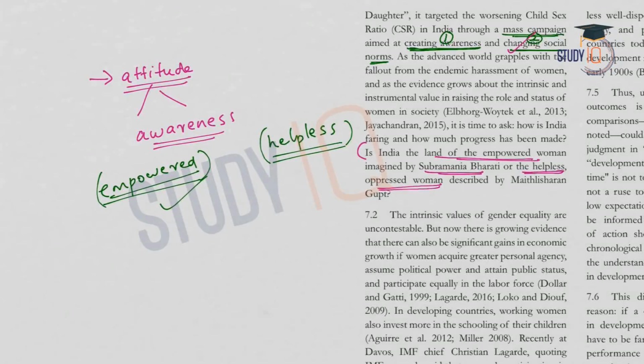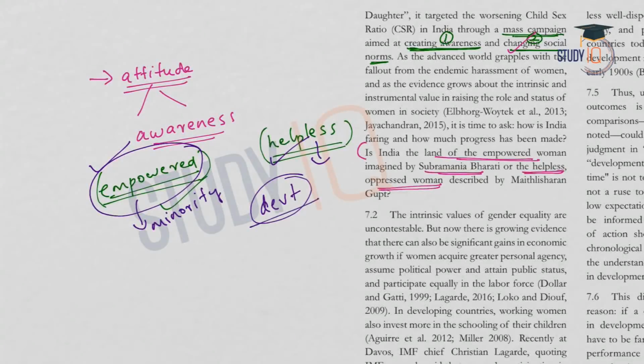That is the question. We must say that even though a group of empowered women represents the women, it is only the minority. The majority belongs to the second category, that is helpless, oppressed, vulnerable. So as the country moves on the path of development, this issue must also be considered, because development is not only growth but also social indicators must change. So this is an important issue and the government must try to sort out this issue.